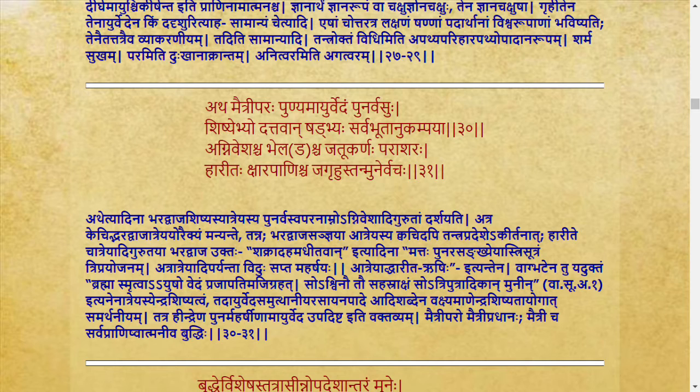The next shloka, 31, explains the names of the 6 shishyas, the disciples of Punarvasu. Agnivesha, Bhela, Jatukarna, Parashara, Harita, Ksharapani. They were the 6 disciples of Punarvasu. So Punarvasu taught Ayurveda to his 6 disciples. Those are the names of the disciples quoted in shloka number 31.